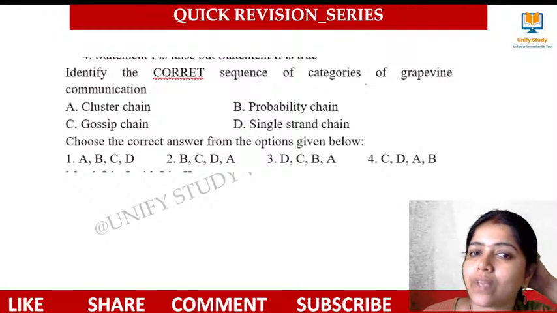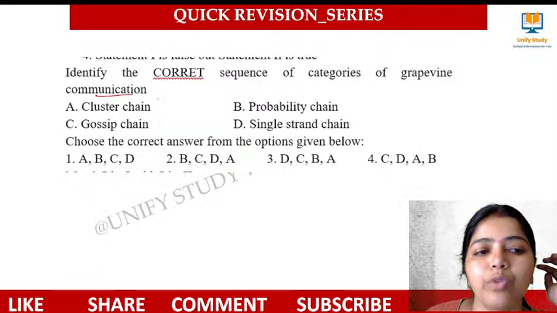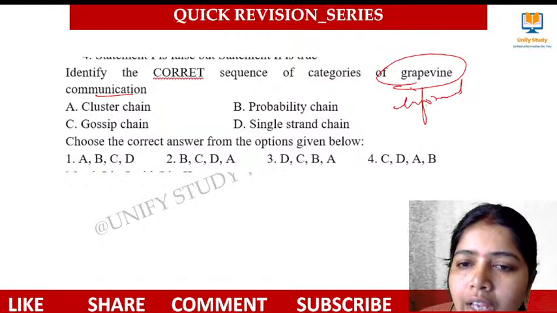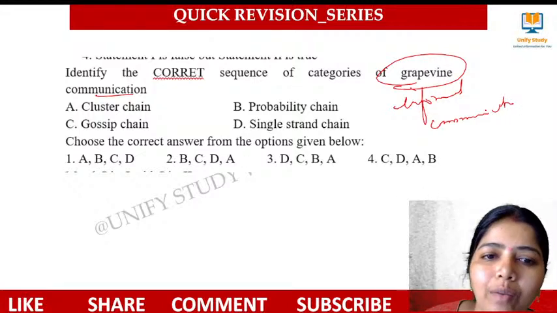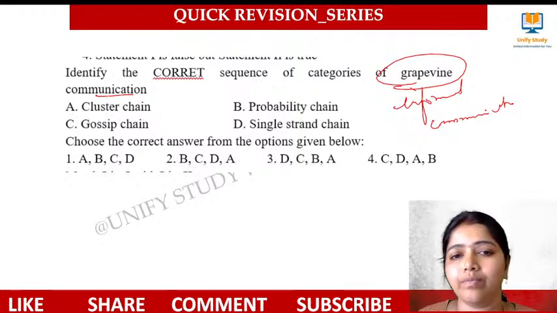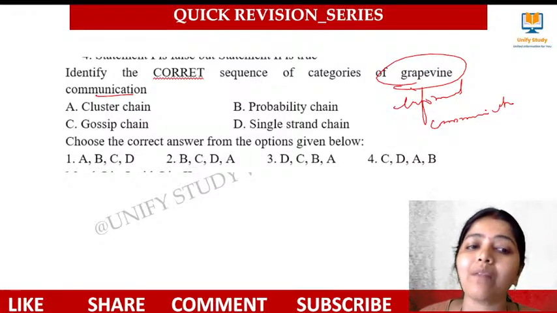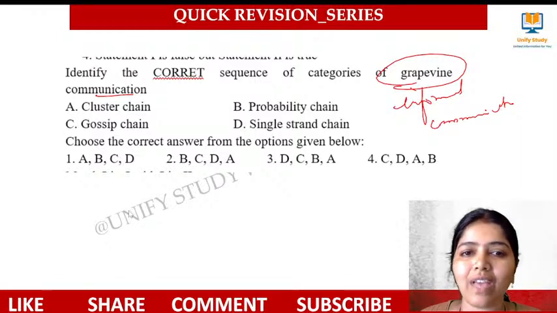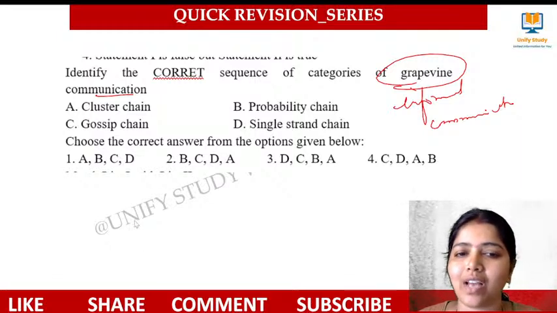Identify the correct sequence of categories of grapevine communication. Grapevine means what? Informal communication. What do you mean by informal communication? Tell me the hierarchy order. Quick. This we have done in our marathon session. I remember well.